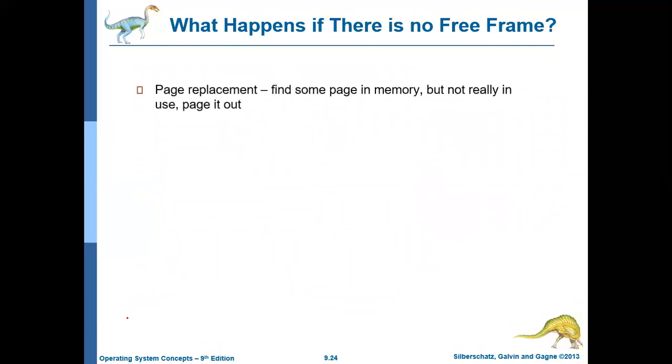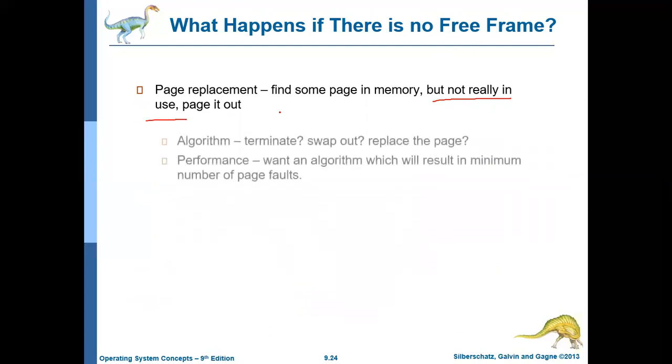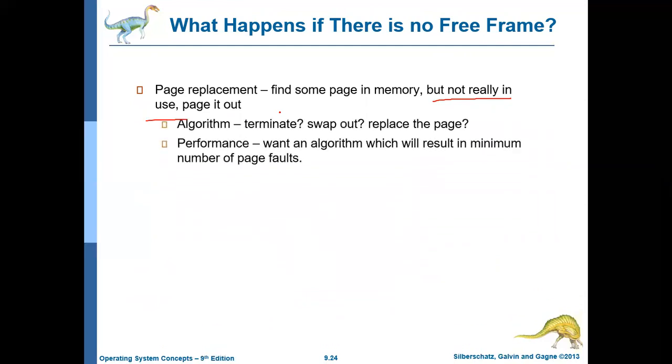What happens if there is no free frame? Then we should do page replacement. Find some page in memory, but identify the page in such a way that it has not been used for a long period of time. Then page it out, that is, move the page to the hard disk. The algorithm should also check whether the page fault is a legal page fault or not.